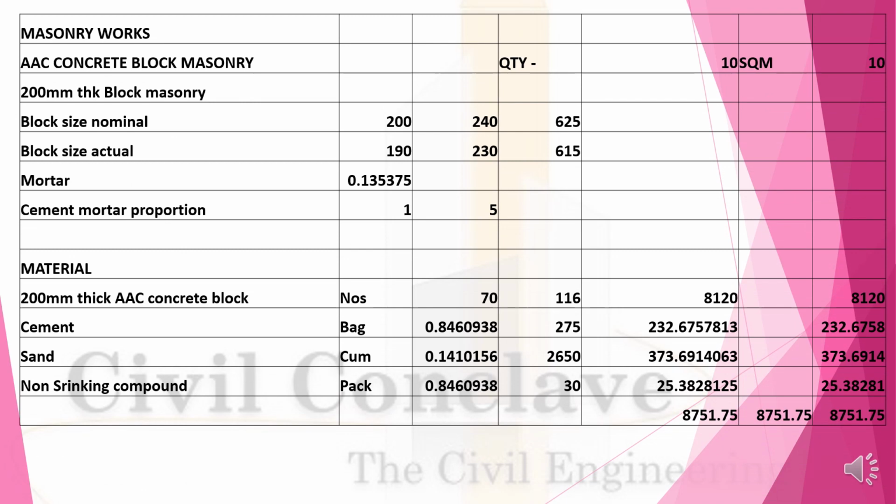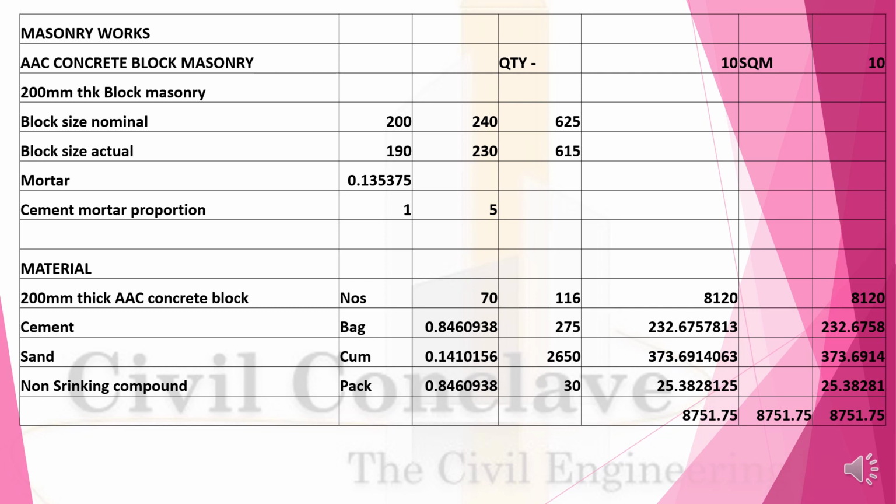Now masonry work. AAC block work. 200 mm thick brickwork, block work. Block size nominal 200 by 240 by 625. Block size actual will be 150 by 230 by 650. Mortar will be 0.135375. Cement proportion is 1:5.